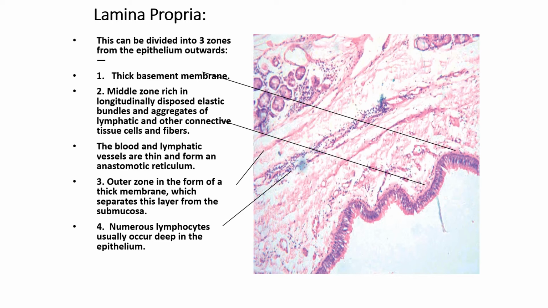The outer zone forms a thick elastic membrane which separates the lamina propria from the submucosa. This is the submucosa. Is it clear to all of you? I hope it becomes clear.